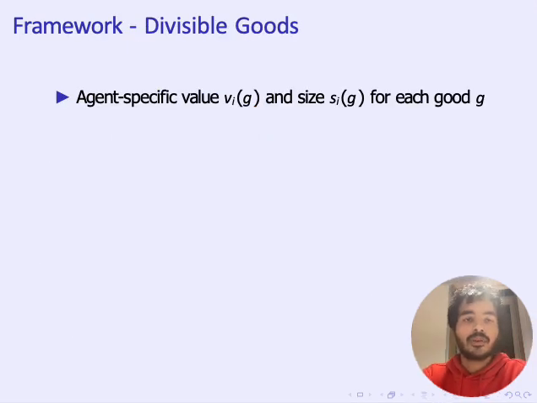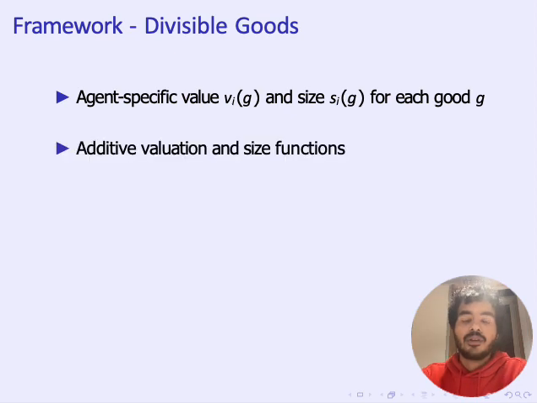This is the framework of the divisible goods case. As mentioned earlier, we have agent-specific value and size functions for each good. Vi of g and Si of g give us the value and the size of good g as perceived by agent i. Throughout this section, I'll assume that the value and size functions are additive in nature.